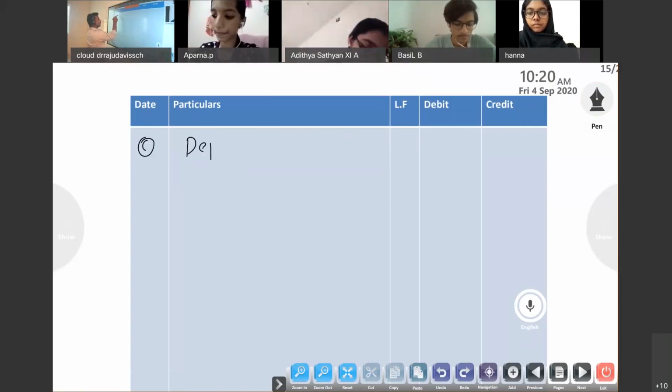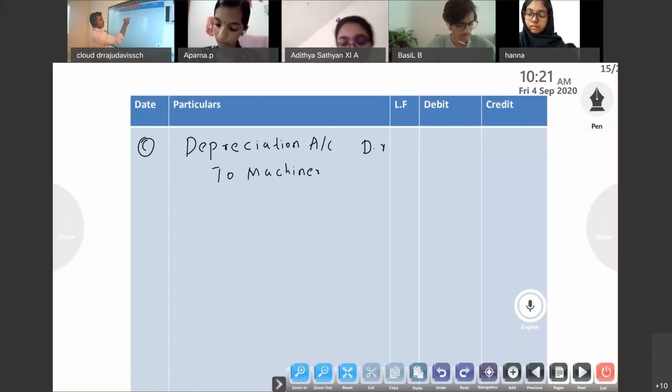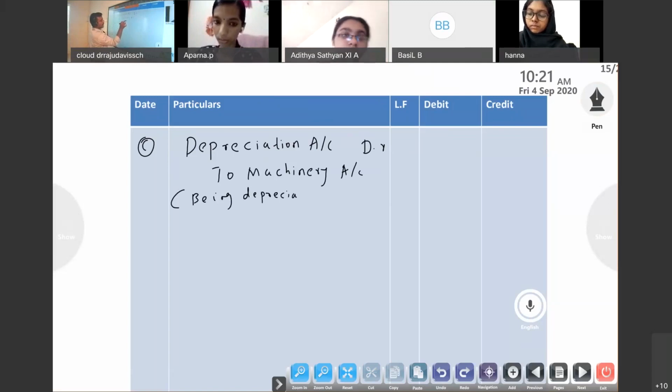So loss will be debit. So depreciation account debit. We have to use that rule also. Then if machinery depreciation is there, whether machinery value will increase or decrease? Decrease. So increase asset debit, decrease asset credit. So depreciation account debit to machinery account, being depreciation on machinery.